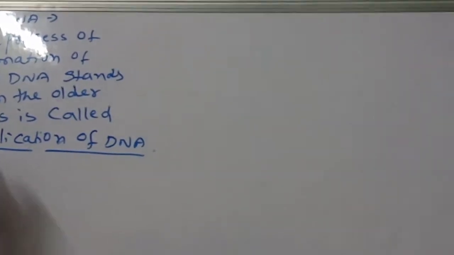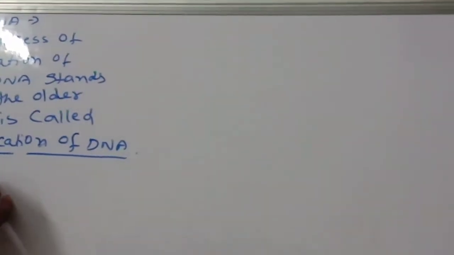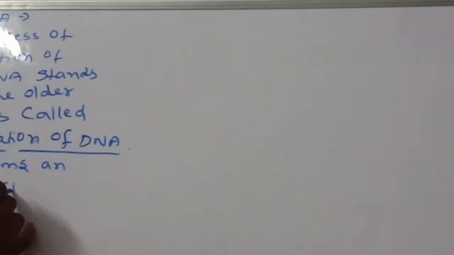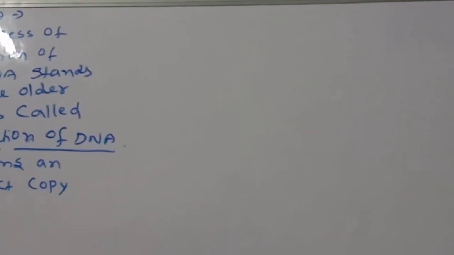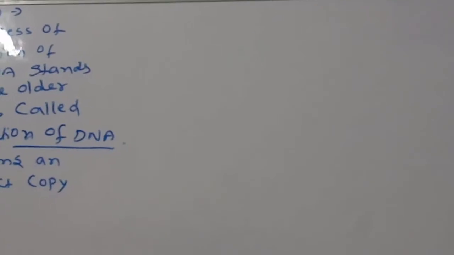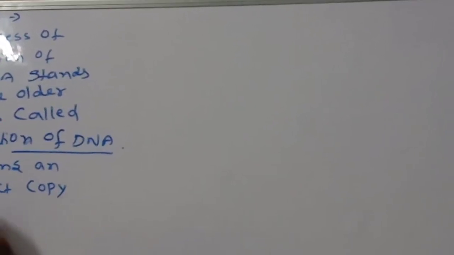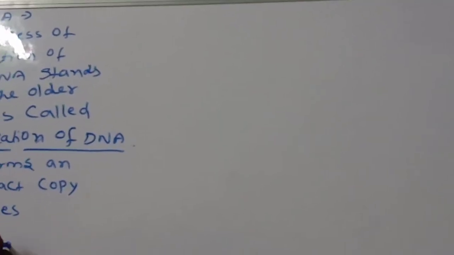So DNA forms an exact copy. Exact copy. This point you should remember. In this process, what will happen? If any mistake happens, what does that lead to? Suppose while this process any mistakes are there, what will happen? That leads to mutations. Mutations will take place.